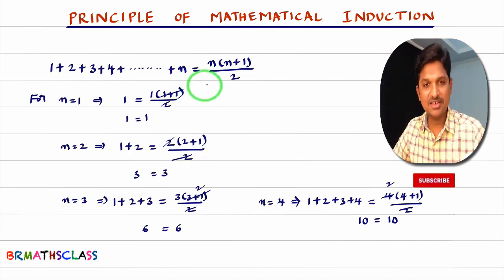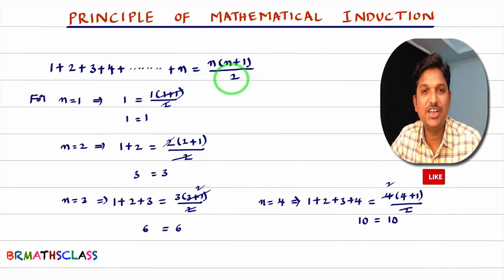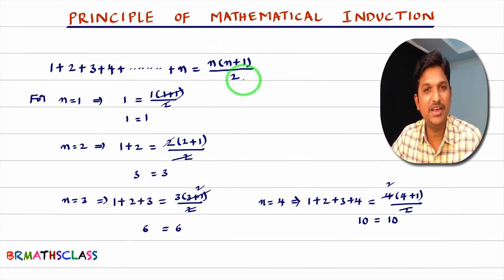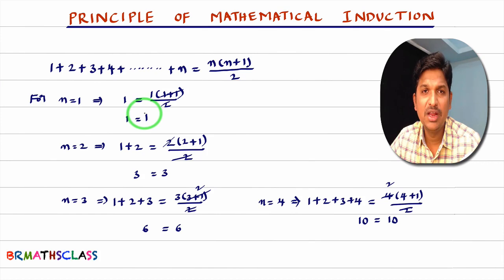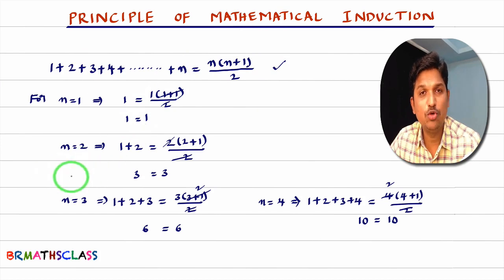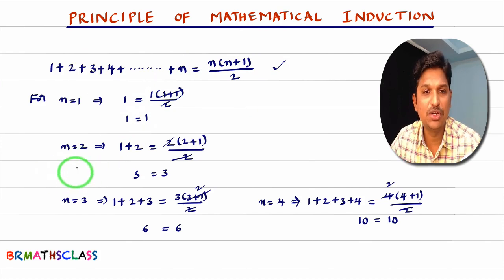Observe this question. This statement says that the sum of the first n natural numbers is n into n plus 1 divided by 2. I'm just trying to discuss a few things before learning the definition of Principle of Mathematical Induction. You see here, n equal to 1. n equal to 1 means the sum of 1 term. You take only 1. In the RHS also, you put n equal to 1. What did you get here? 1 equal to 1. That means this statement is true for n equal to 1. Next, I'll take n equal to 2. n equal to 2 means the sum of 2 terms, 1 plus 2. In the right hand side also, in place of n, I kept 2. What happened? I got 3 equal to 3. That means this statement is true for n equal to 2.